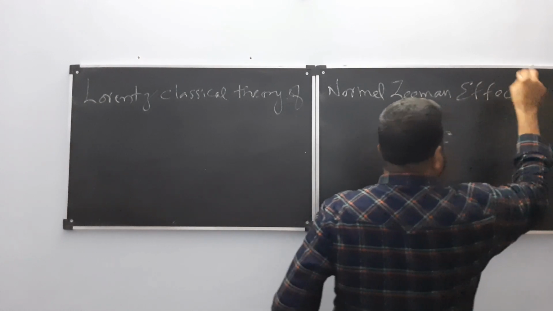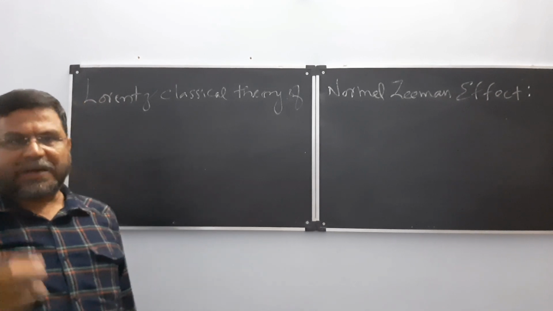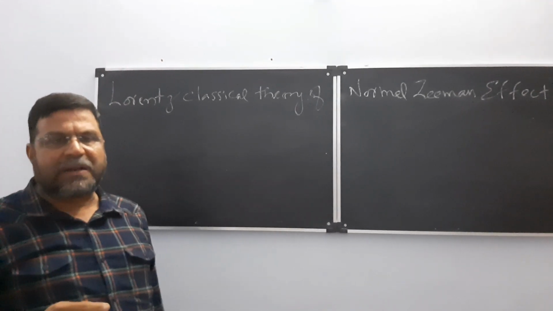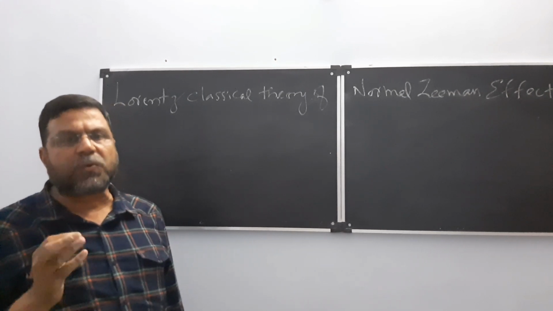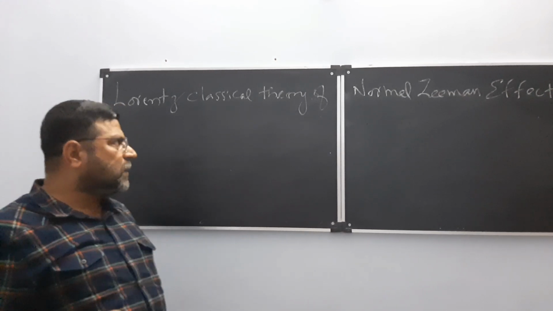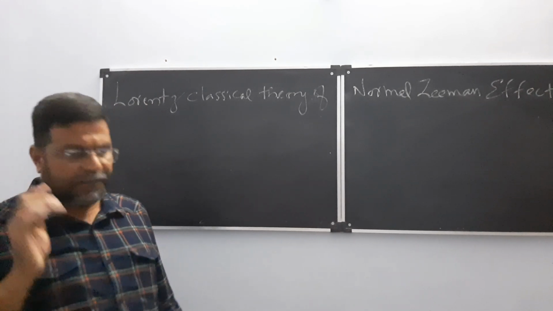They will ask this in 5 marks. What is Zeeman effect, what is normal Zeeman effect, what is anomalous Zeeman effect is the question for 2 marks. Explain the Lorentz classical theory of normal Zeeman effect means they will ask in 5 marks.